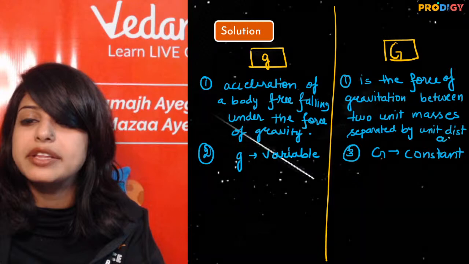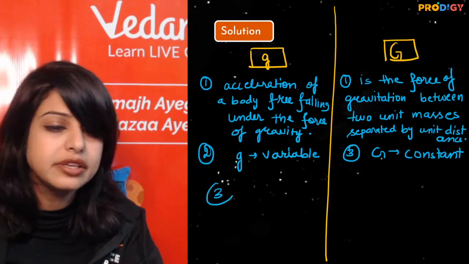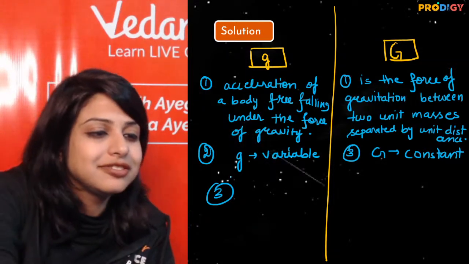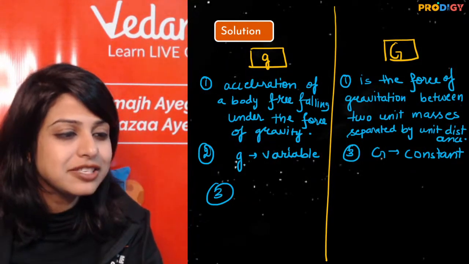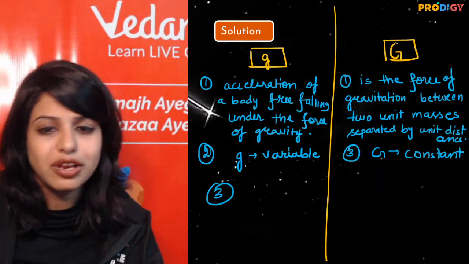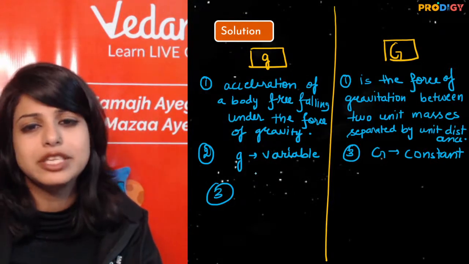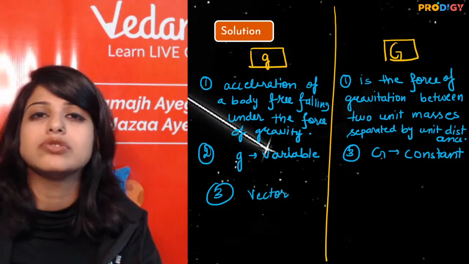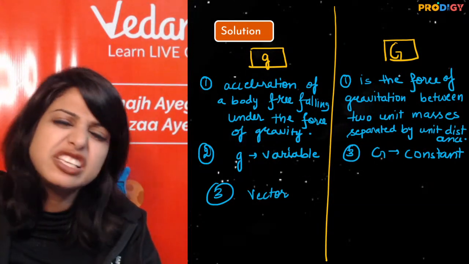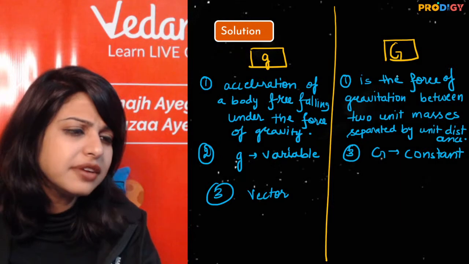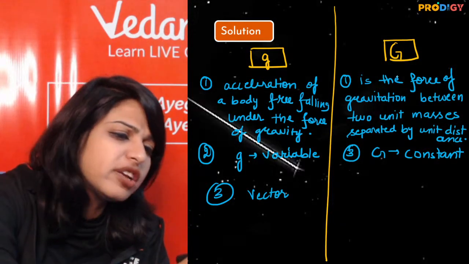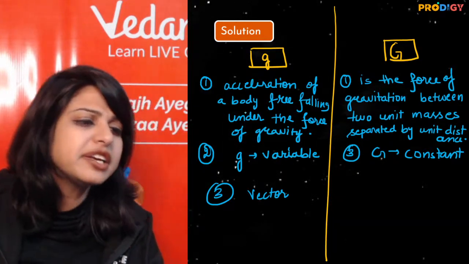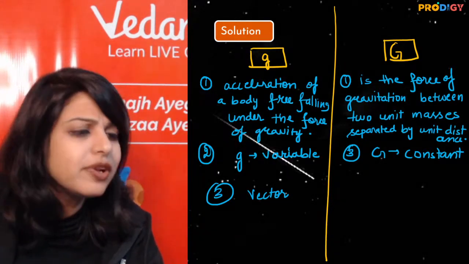Second point, everyone has told. Now what do we write next? What is the third point? It is a 3 marks question, right? g is a vector and capital G is not. Okay, let's take it. Yes, this is acceleration. Acceleration is a vector, so small g is also a vector. Is my capital G not a vector? Shivang? The point is it will also be a vector. It is defined as a force, so it will also be a vector.